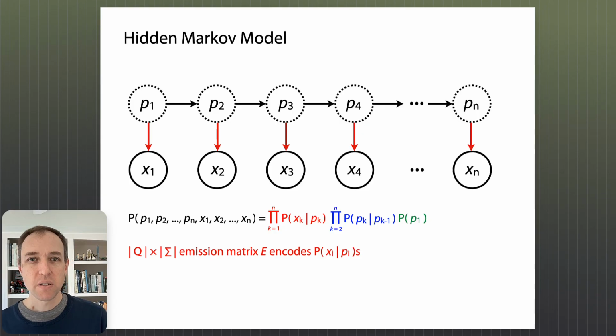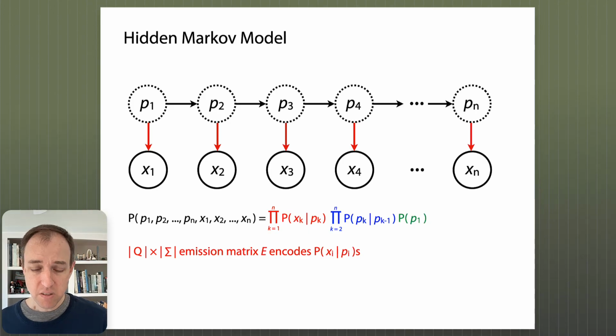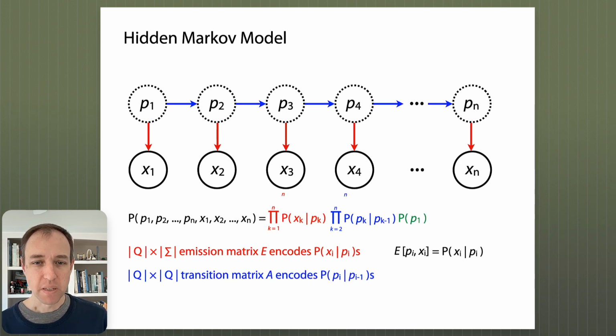There's all the conditional independence relationships that are vertical in the diagram. So those are the probability of an emission given that you're in a particular state. And so we'll call these emission probabilities, these conditional probabilities. So there's all the possible emission conditional probabilities. We have to multiply all those together. We have to multiply all the red vertical transitions together in order to compute the overall joint probability.